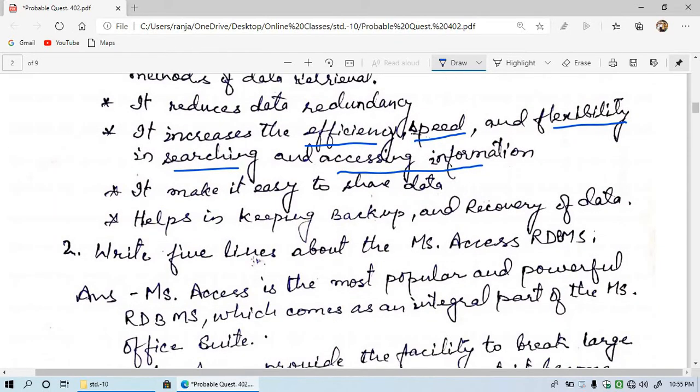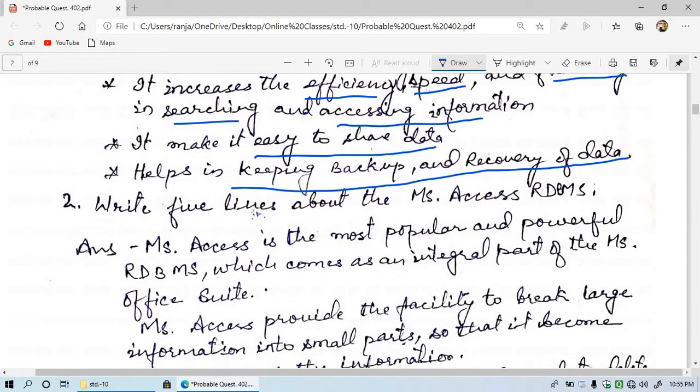And the next benefit is it makes it easy to share data. We can share the data with anyone very easily. It helps in keeping backup and recovery of the data also. So if there is corruption of the computer or any device, we can have the backup that we have kept with us earlier. So it helps in keeping the backup and also helps in recovering the data.